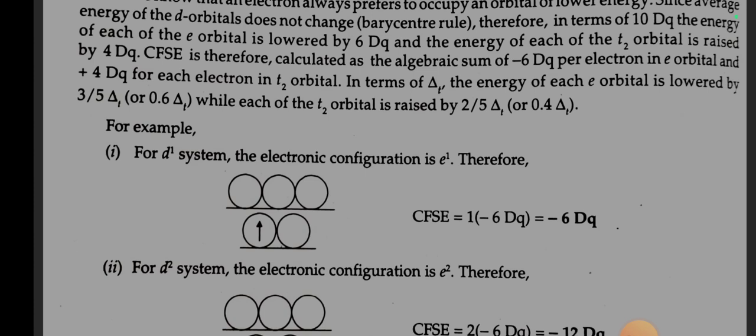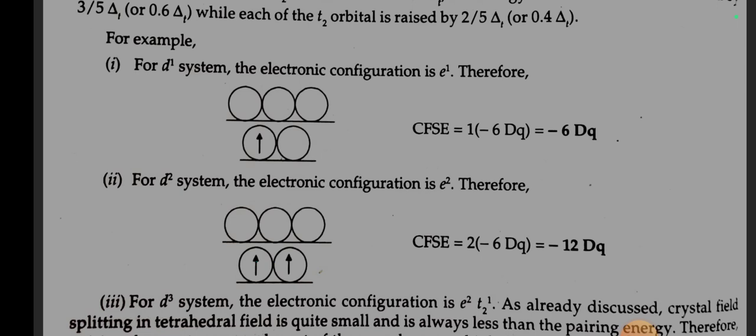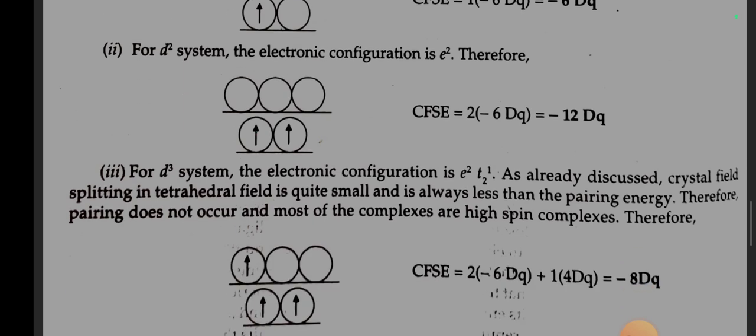In terms of delta t, the energy of each e orbital is lowered by 3/5 delta t, while each of the t2 orbitals is raised by 2/5 delta t. For example, for a d1 system, the electronic configuration is e1, therefore CFSE is minus 6 Dq. For a d2 system, the electronic configuration is e2, therefore CFSE is minus 12 Dq.